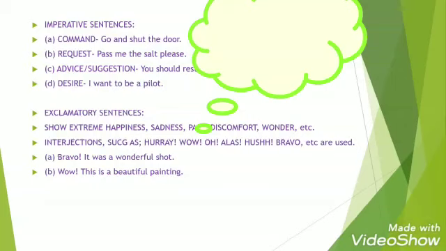Wow, this is a beautiful painting. As you can see on the screen, there is an exclamation mark after bravo and an exclamation mark after wow.